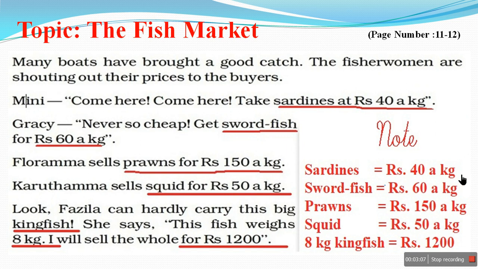Sardine rupees 40 a kg, swordfish rupees 60 a kg, prawns rupees 150 a kg, squid rupees 50 a kg, 8 kg kingfish rupees 1200. So let us start some questions depending upon this information and try to enhance our marketing knowledge. Let us start question number 1.